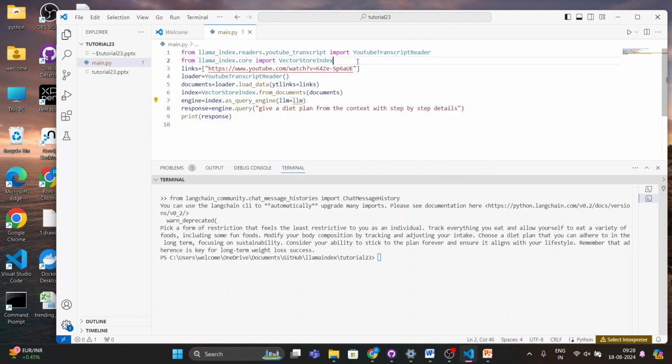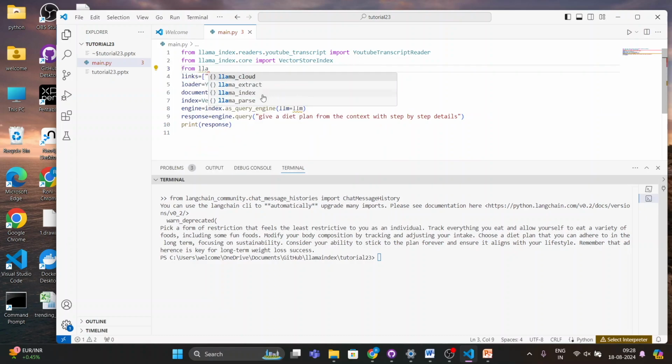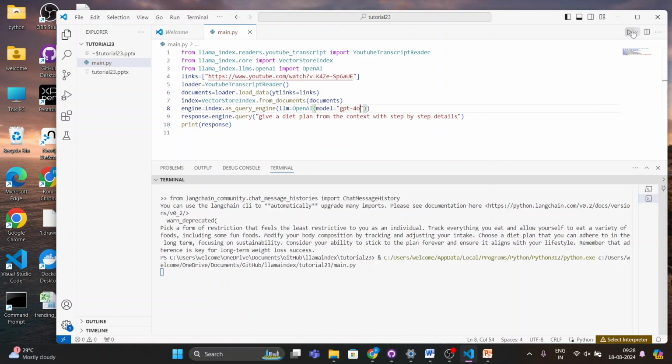I don't know, let's see. From llama_index.llms.openai import OpenAI. So OpenAI, and there I can just write model equals gpt-4o. So let's try this thing and see.